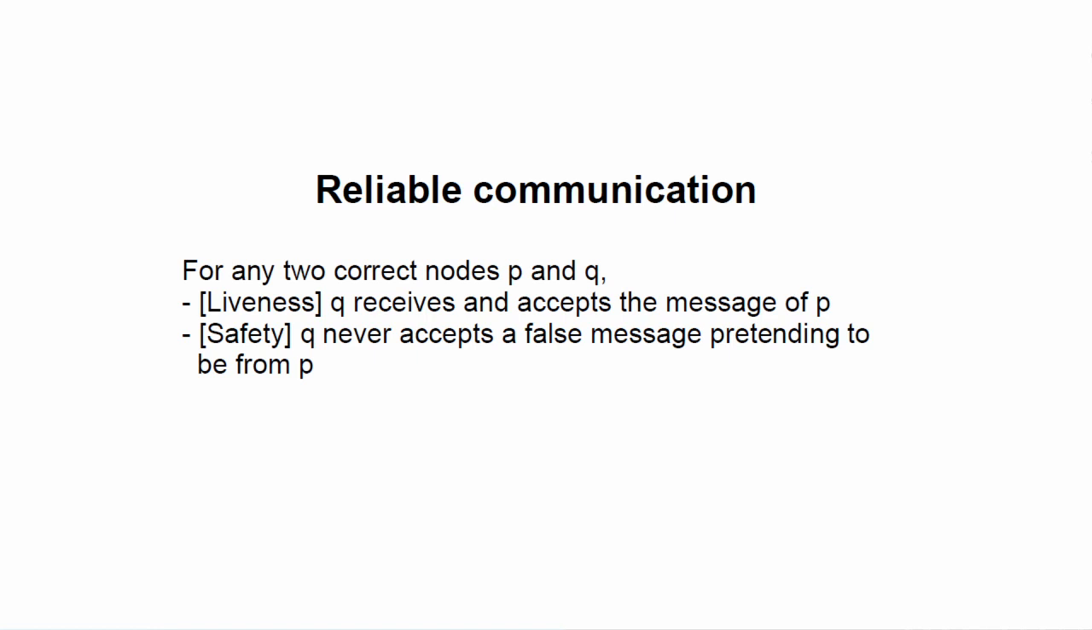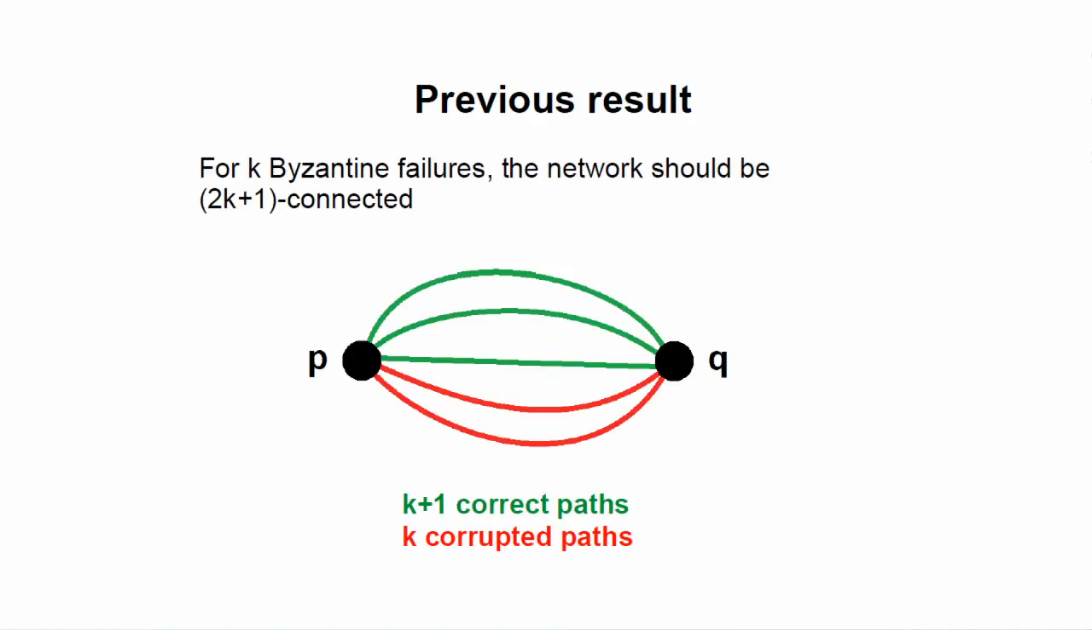For instance, P could send a blue message, and Byzantine nodes could send a red message pretending to be from P. So to have a reliable communication network in the presence of Byzantine failures, we have to satisfy these two conditions. So a first work on this topic considers the connectivity of the communication graph, that is, the minimal number of disjoint paths between any pair of nodes of the network. So two paths are disjoint if they have no node in common, except of course the first and the last node. And the famous result is the following.